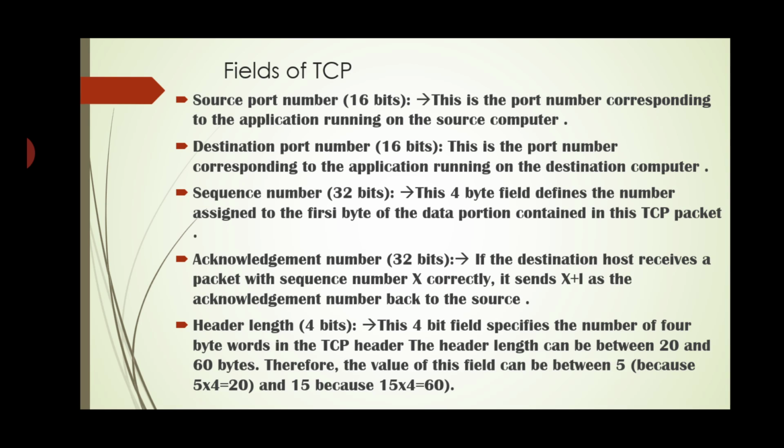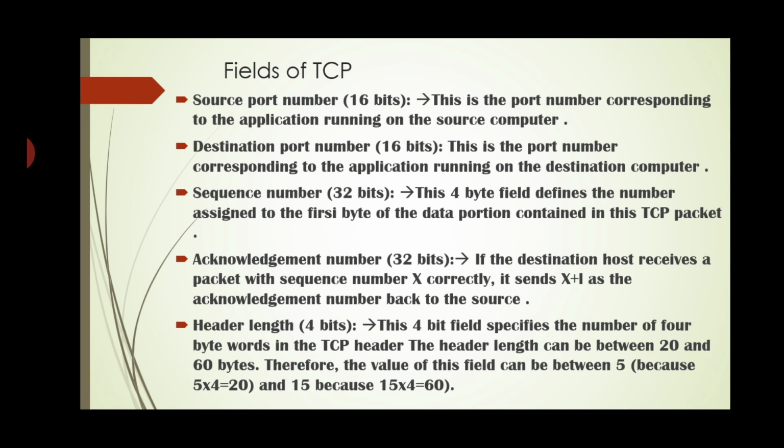First we will see the source port number, that is 16-bit. This is the port number corresponding to the application running on the source computer. Destination port number. This is the port number corresponding to the application running on the destination computer. Sequence number. It is 32-bit.